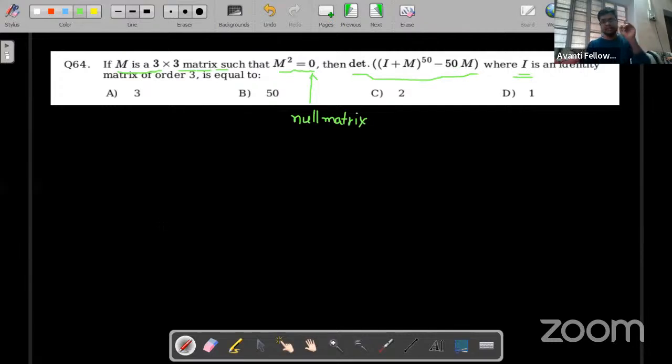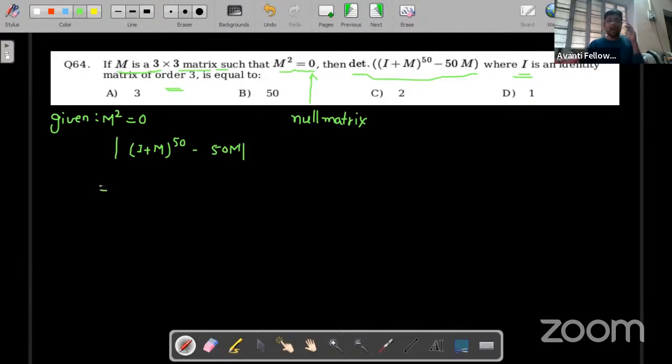I hope you know what an identity matrix is, whose principal diagonal elements are 1 and all the rest of the elements are 0. So I is also given of order 3. So we have to find the determinant of I plus M to the whole power 50 minus 50M. And what is given? Given that M square is equal to 0, a null matrix.